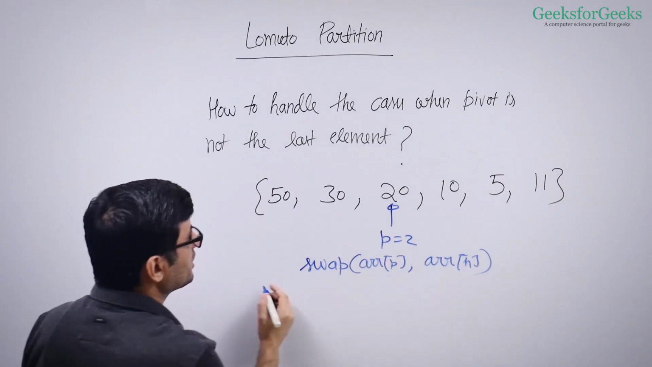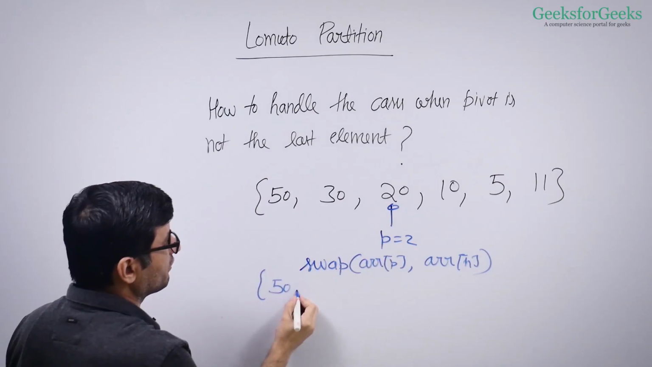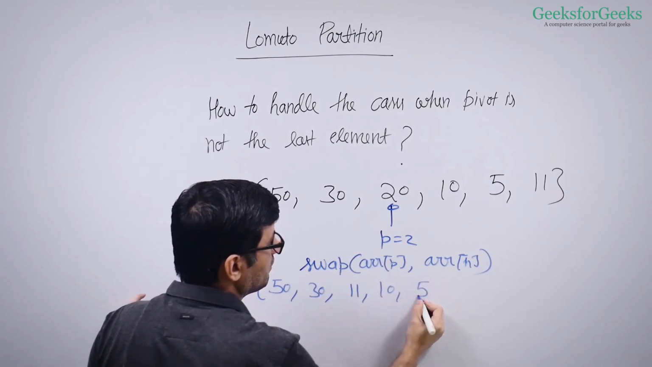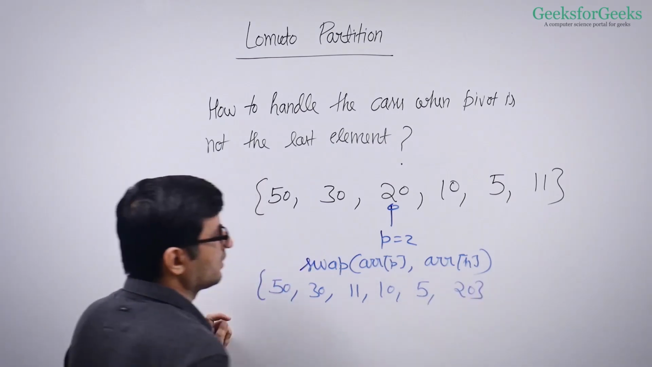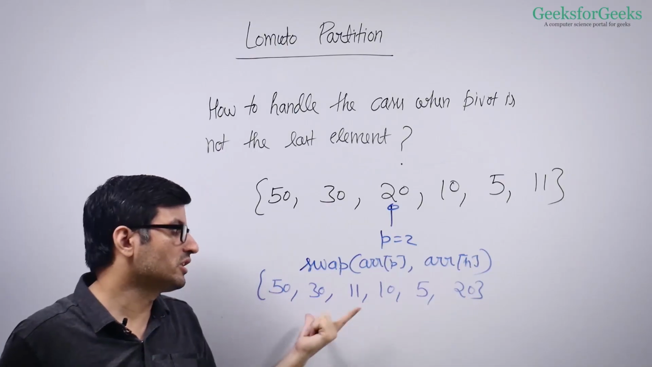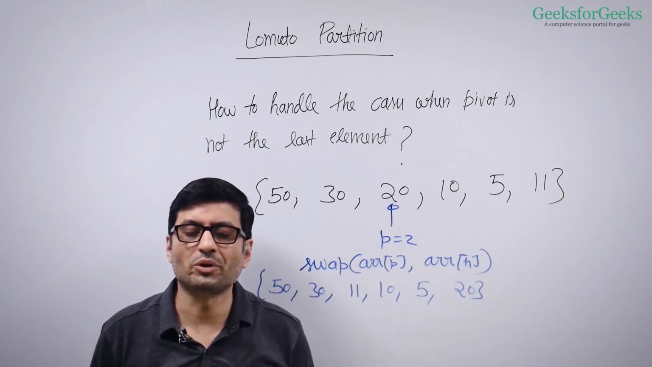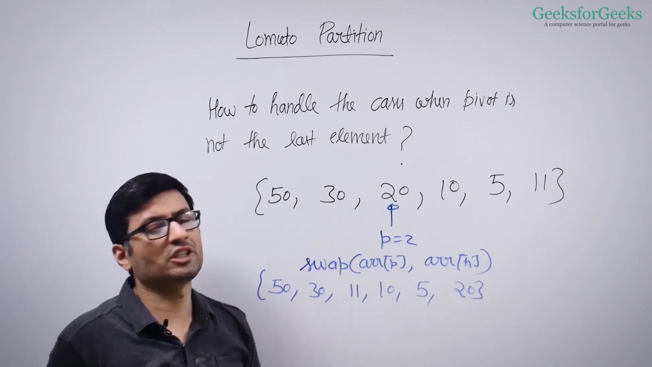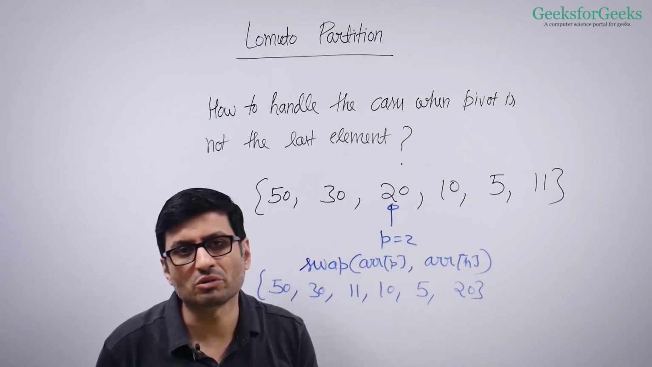What will happen after this? Your array will change to 50, 30, 11, 10, 5 and 20. So your 20 moves to the end. Now you can run the standard Lomuto algorithm on this array, right? Your pivot is at the end. You wanted to partition around 20, you will get the partition around 20.